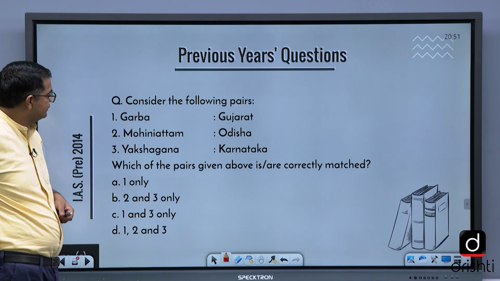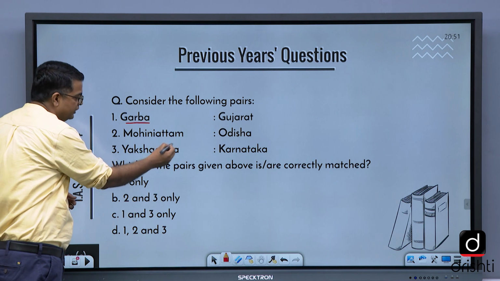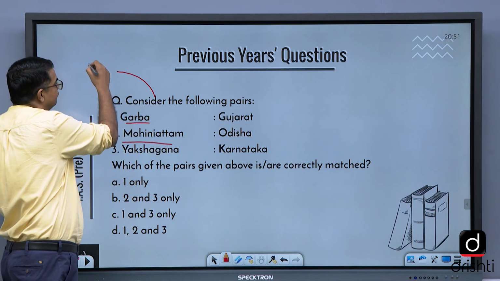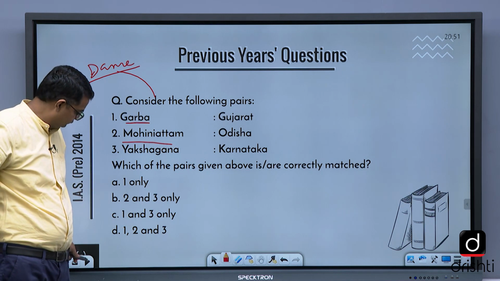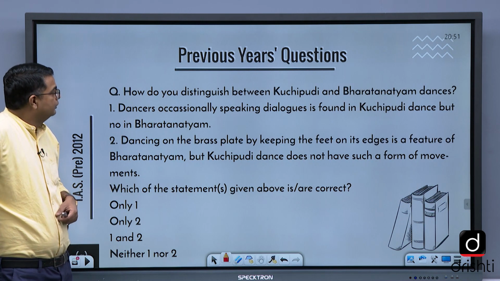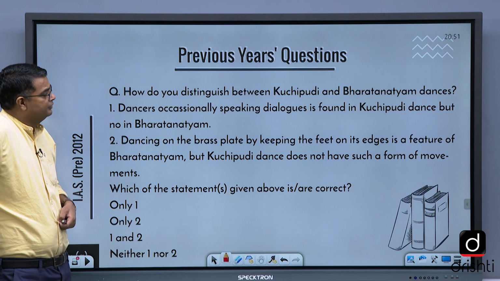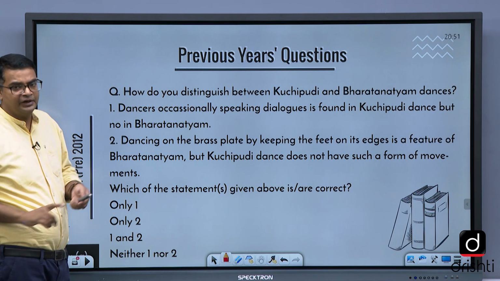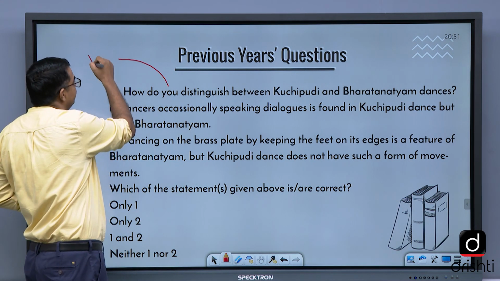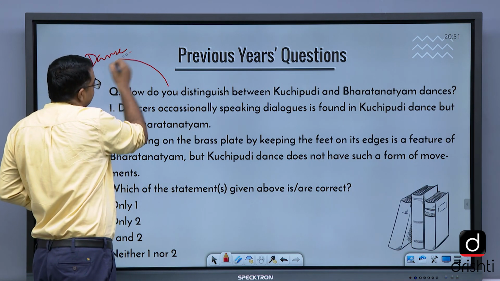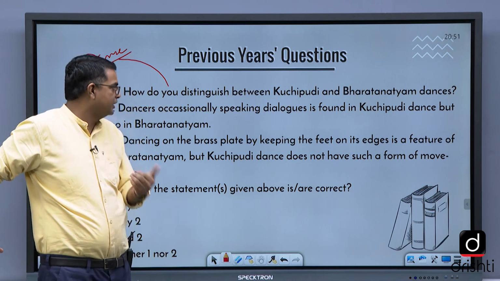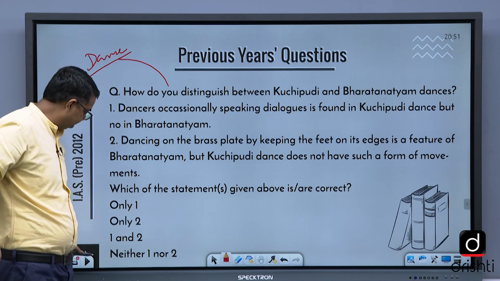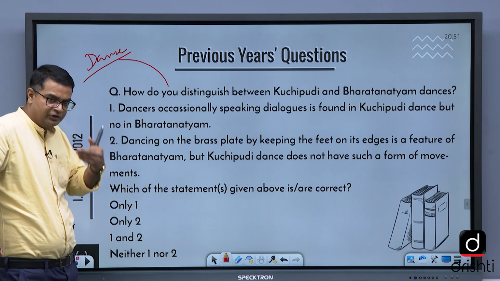Consider the following pairs. Again, it is related to Garba, Mohiniyattam. It is related to dance. How do you distinguish between the Kuchipudi and Bharatnatyam? Again, dance, as I told you, always a favorite of UPSC. The features you need to remember of Kuchipudi and then Bharatnatyam. What are the important features?